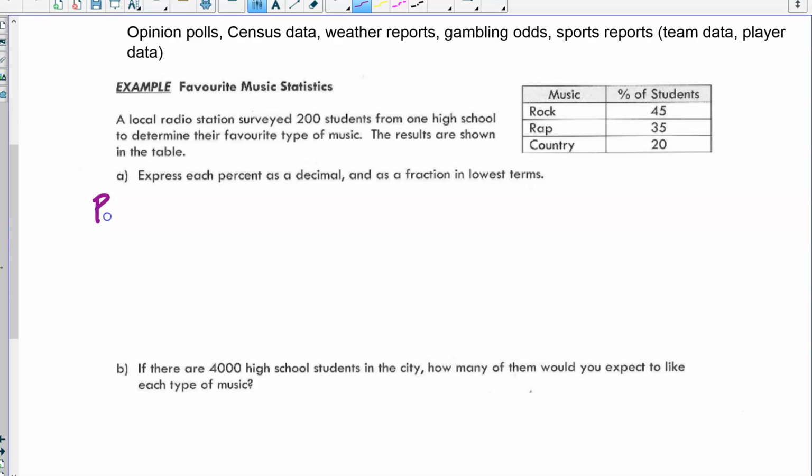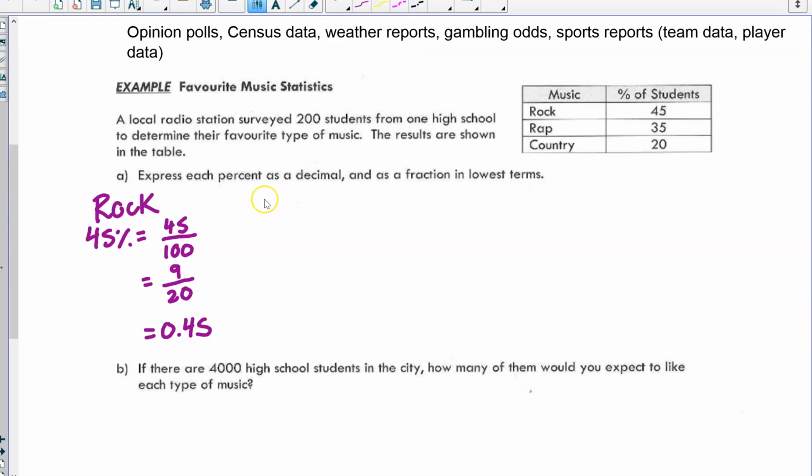So we'll start with, let's say, the rock one. It is 45%. It's actually easiest to go to fraction first, right? So we put 45 over 100, that's what the percentage means. And then we can simplify this to lowest terms. So that's 9 over 20. And then you can toss that into a calculator or go back to the 45% up here and move the decimal, and you've got 0.45. Okay, so we've got a fraction in lowest terms and decimal.